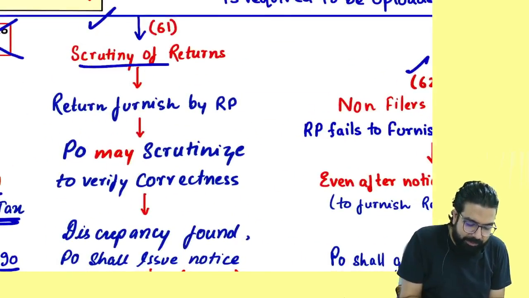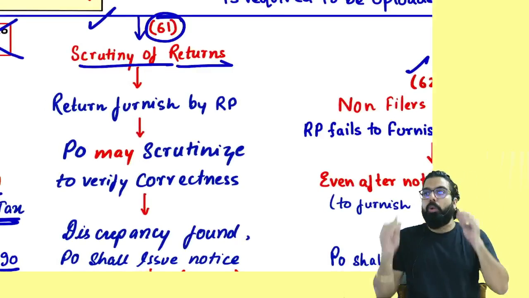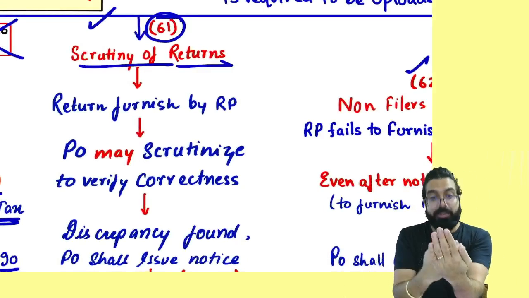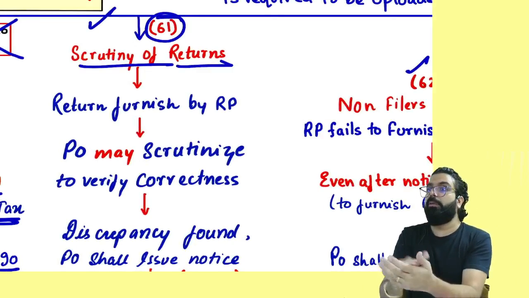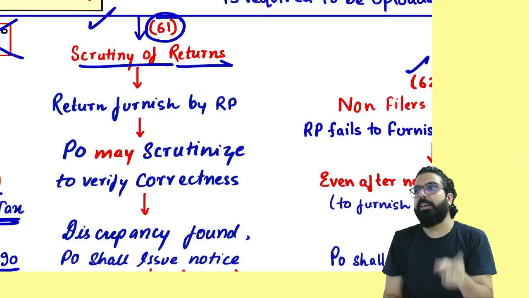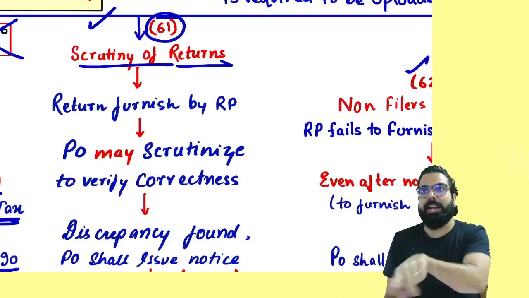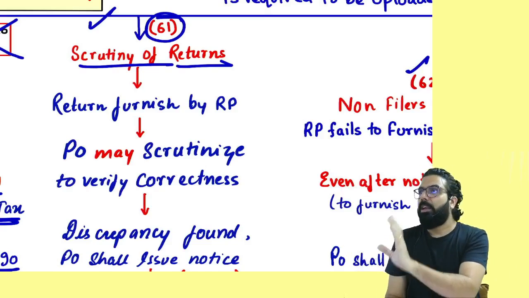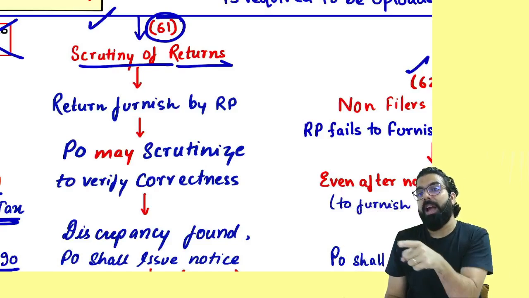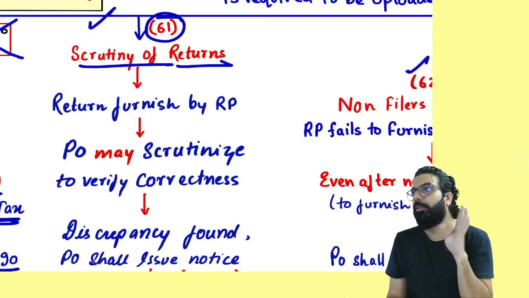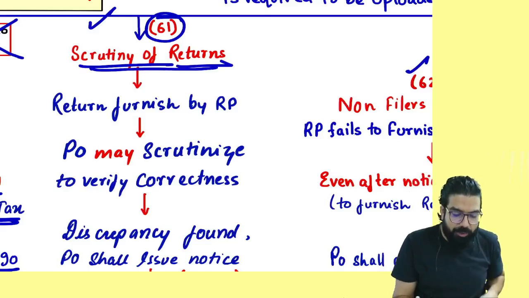Everyone over here now. The next is scrutiny of return. You went ahead and filed your return. The officer was scrutinizing your return. He saw there is some problem in the return. He will go ahead and inform you that, sir, there is a problem in the return. Please pay the tax. If you pay the tax, then the chapter is closed. But if you don't pay, then the officer will get angry and he will take some recourse. Everyone over here. Scrutiny of return.